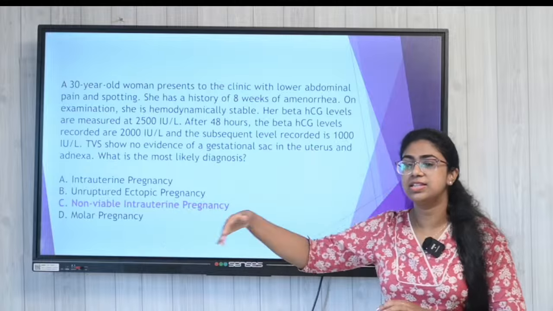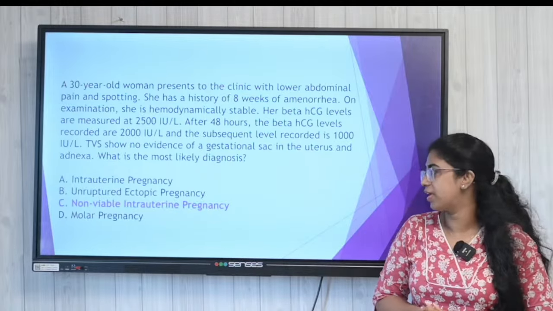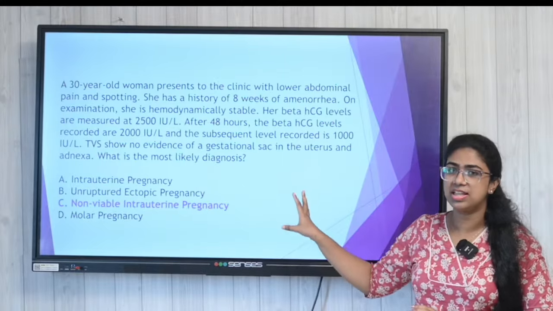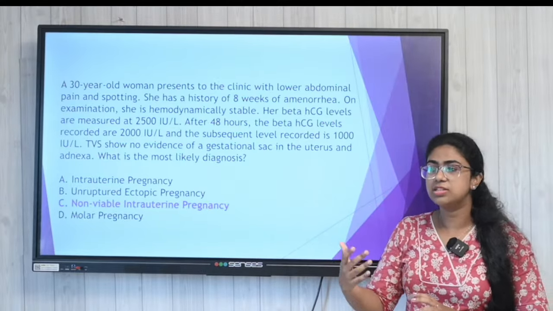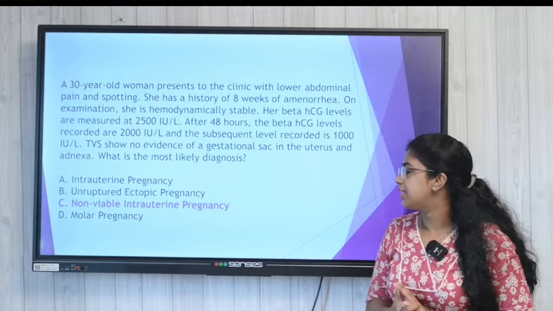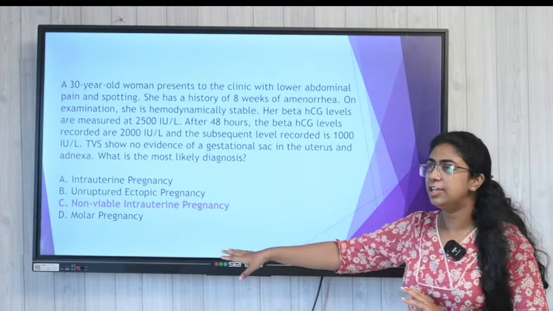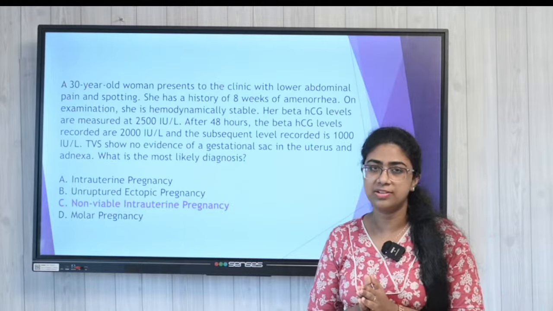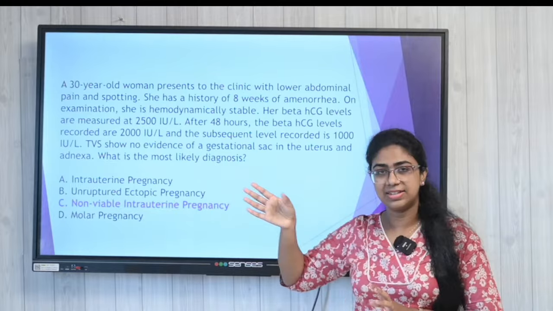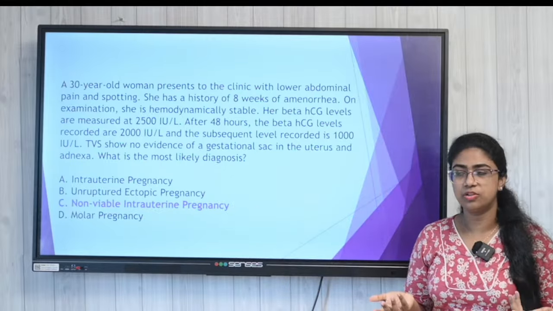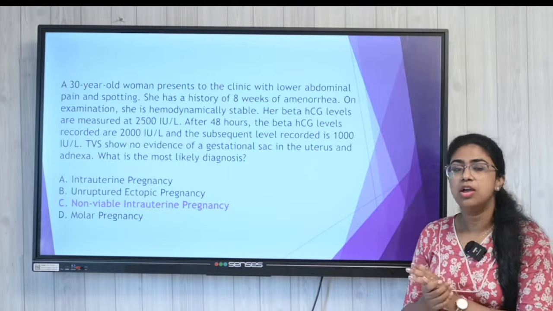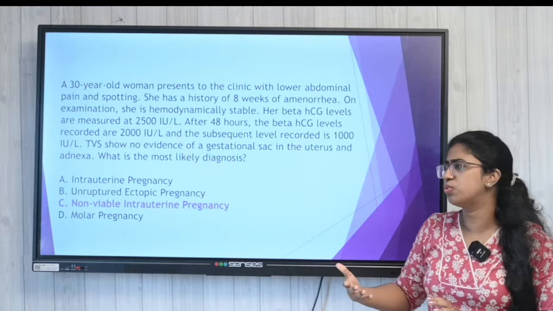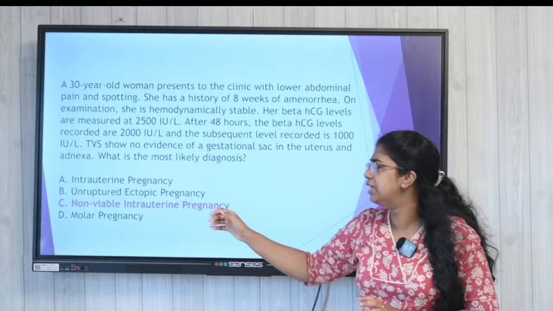In intrauterine pregnancy, HCG levels should double. In an unruptured ectopic case, there will be an increase but not doubling. And in a molar pregnancy, you will definitely see HCG levels grossly elevated. Here, a decline is seen. So, that is the basic point, you do not need to get confused. Just the HCG levels would help us to track down the answer here.